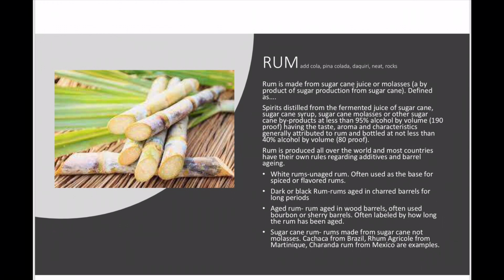Now, rum is made from sugarcane juice or molasses, which is a byproduct of sugar production from sugarcane. So actually, when they're making sugar, they evaporate sugarcane juice in large kettles, and the molasses is literally the gooey, caramelized, dark stickiness that is stuck to the sides of the barrels that they use to cook down the sugarcane water, sugarcane syrup. It's delicious in baking, and obviously it makes delicious rum.